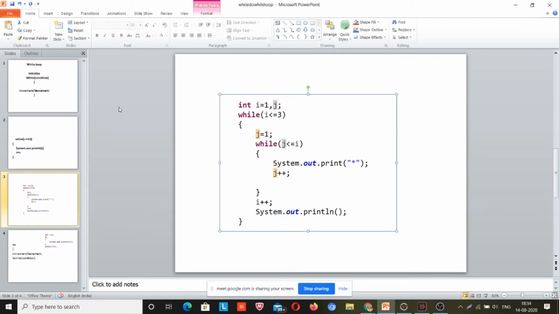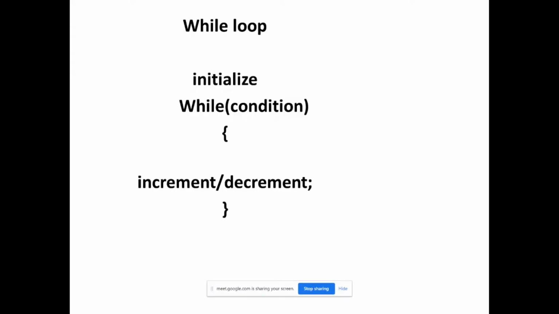Okay, so today's agenda is while and do while loop. I explained for loop and nested for loop yesterday, right? So for and nested for. Today I am going to explain while and do while loop.